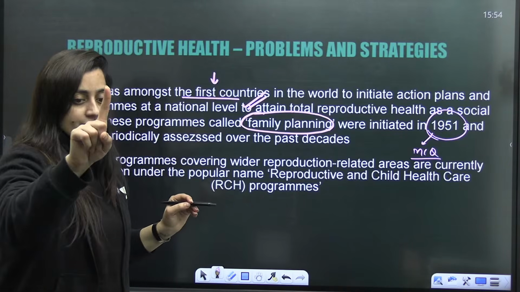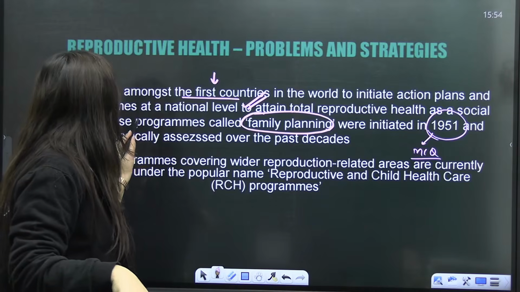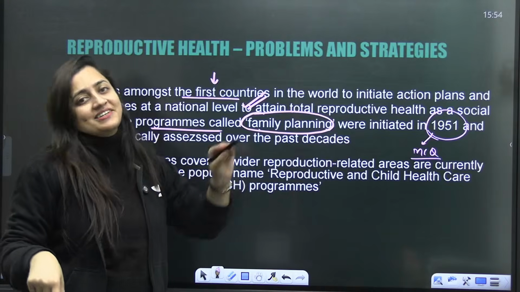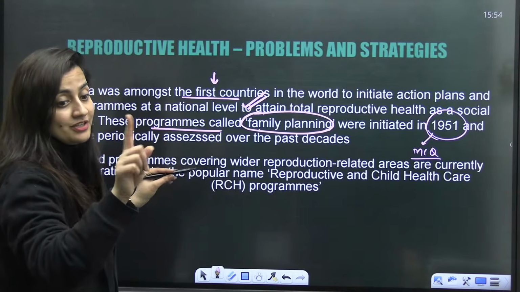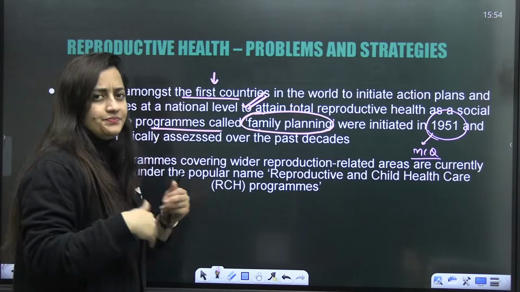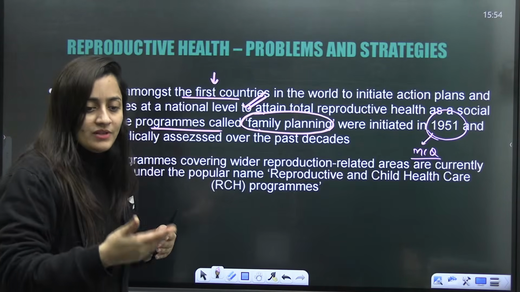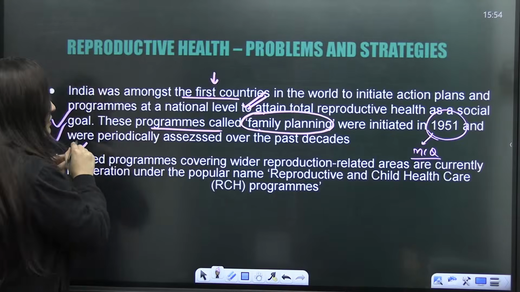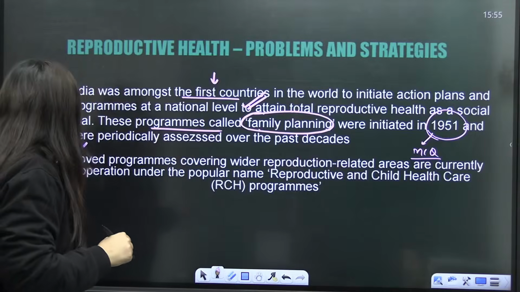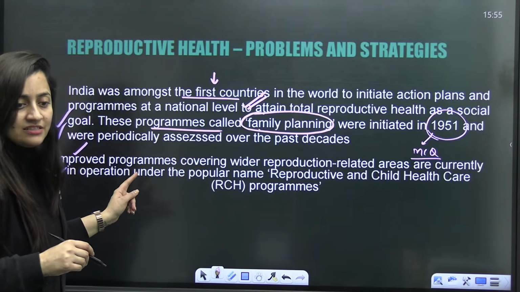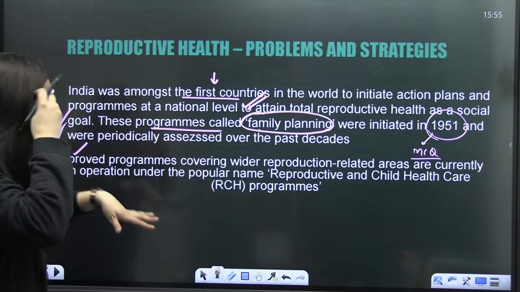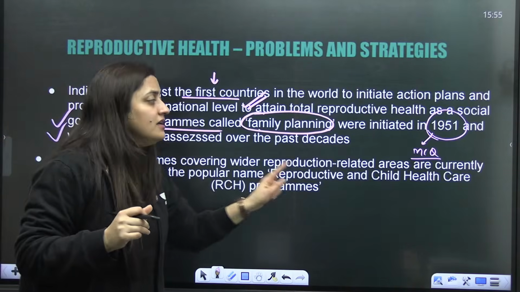So India was the first country. Do we need to remember the year? Yes. These programs called family planning were initiated in 1951. Do not confuse it with 1971. It's 1951, and their assessments were periodically done over the past decades. Improved programs covering wider reproduction-related areas are currently in operation. Again, I'm repeating this point: improved programs which cover all the reproduction-related aspects are currently in operation under a popular name.